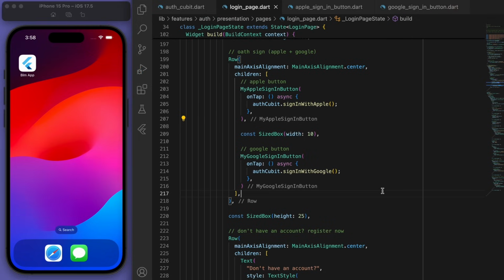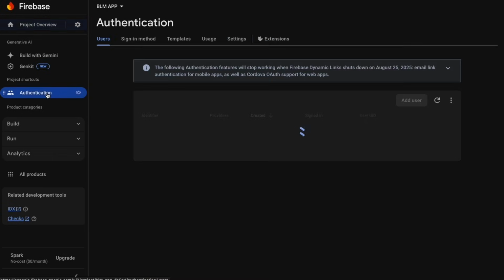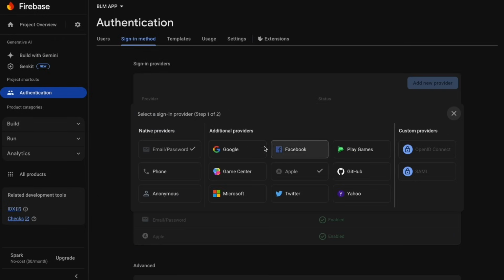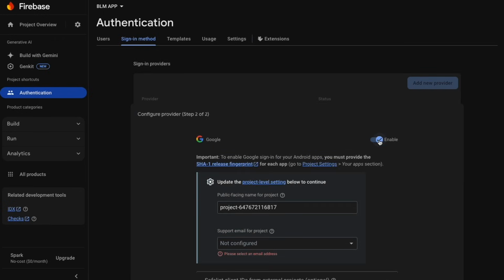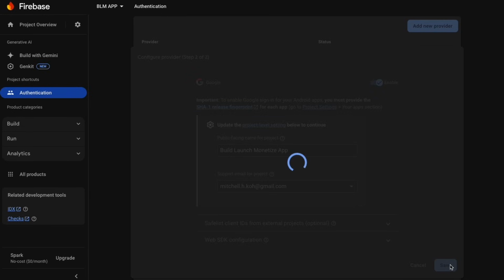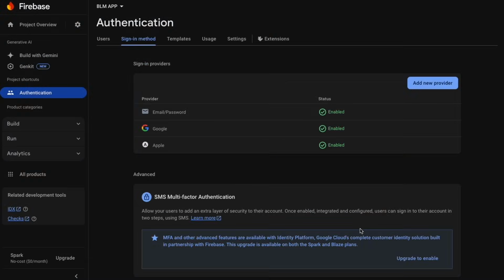And that's because we did all the code, but we actually didn't do the Firebase part. So let's come back to Firebase. And in our sign-in method, so we've got the email, Apple. Now let's add a new provider for Google. So you can change the name of this project and select your email. And just click done. Sweet.